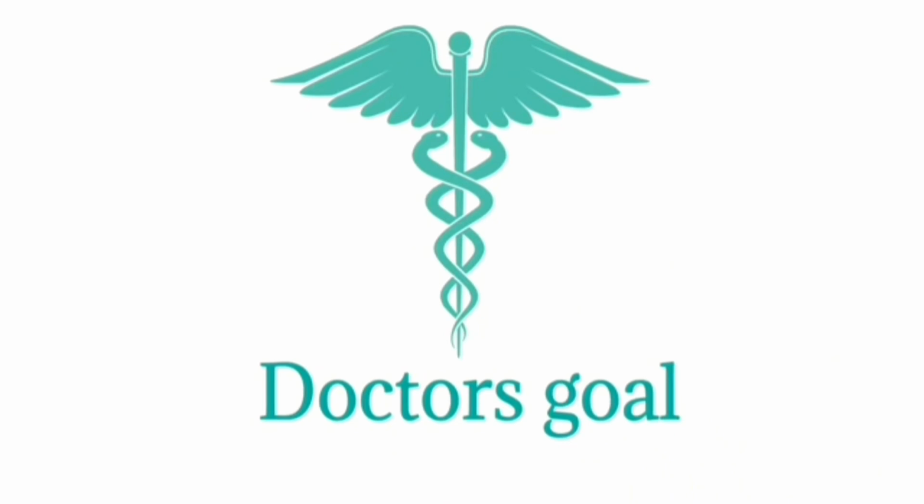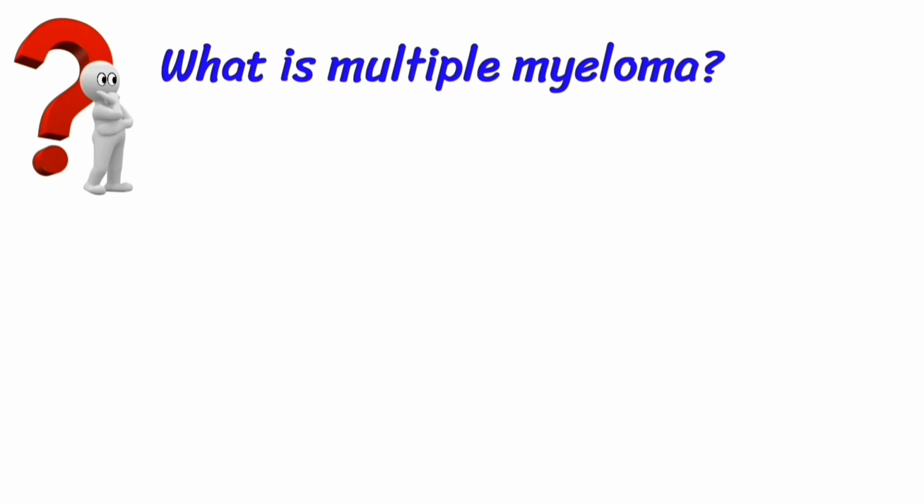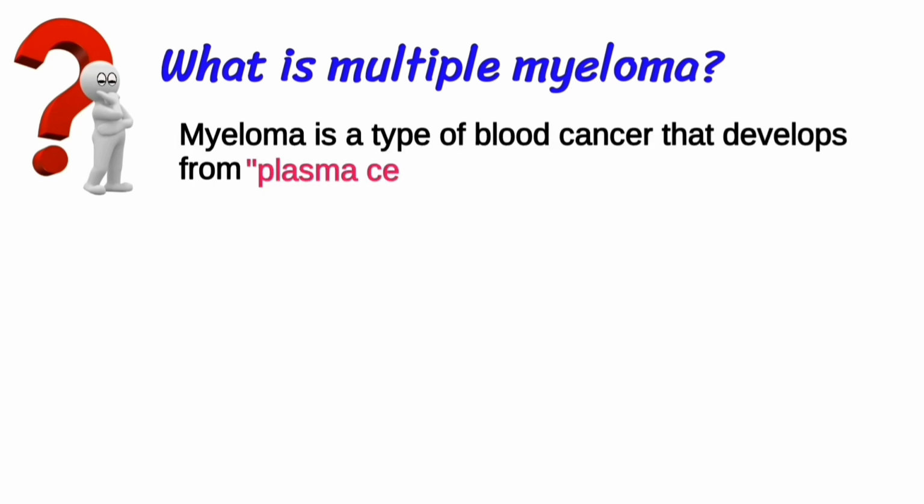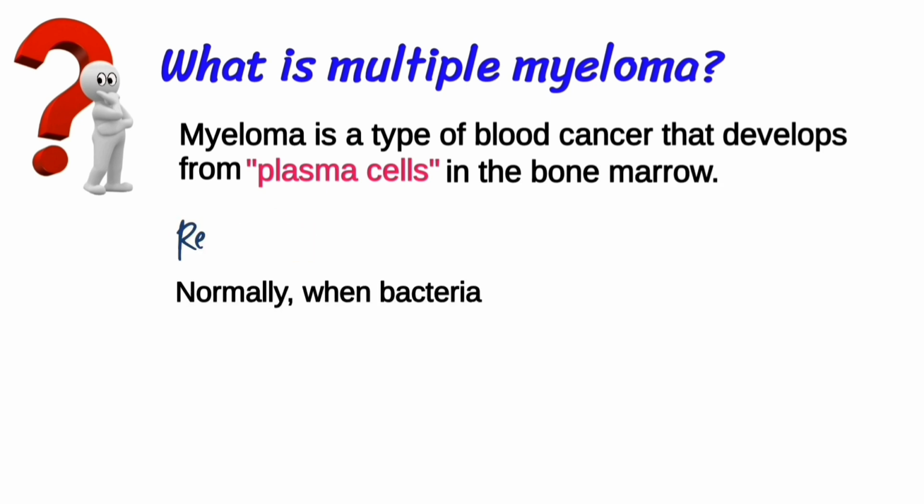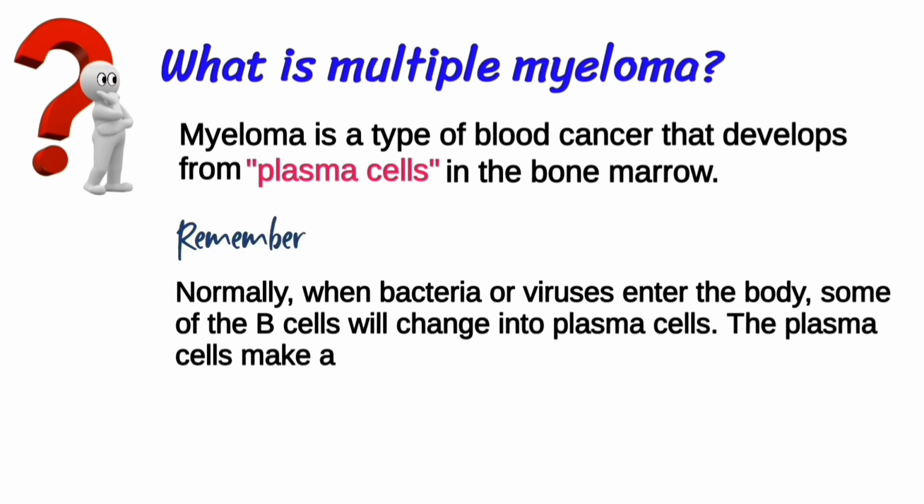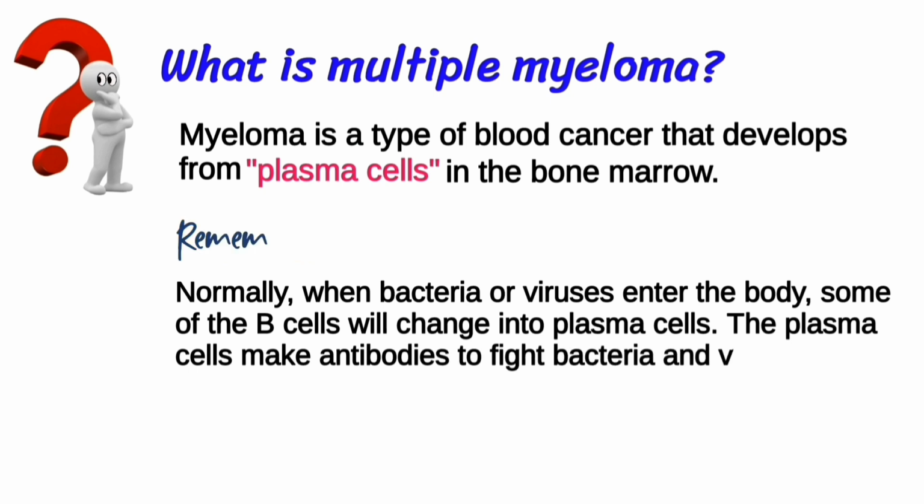Let's talk about multiple myeloma. What is multiple myeloma? Multiple myeloma is a type of blood cancer that develops from plasma cells in the bone marrow. Remember, students, normally when bacteria or viruses enter the body, some of the B cells will change into plasma cells. The plasma cells make antibodies to fight against bacteria and viruses to stop infections and diseases.